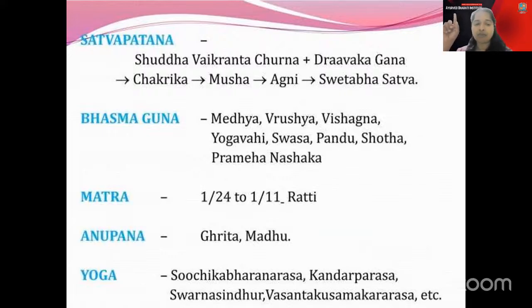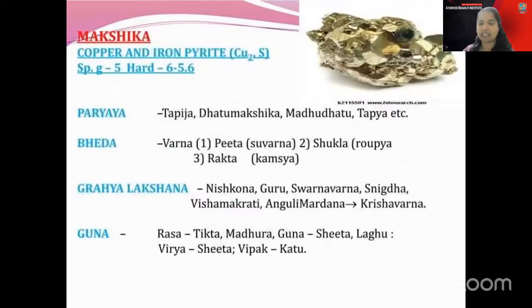When it comes to Yoga, Sujigavarana Rasa, Kandarpa Rasa, Swarna Sindura and Vasanta Kusumakara Rasa were asked. Coming to Makshika, the important synonyms are Madhudadu and Tapya. How you have to understand Tapya is that whenever a Makshika, meaning a housefly, is coming, what will you do? You will tap it, no? So tap means Tapya or Tapija. That's what you have to understand. Then Tamra Gandha Asya is also one of the synonyms told. Then Hema Makshika is there. Tapya, Tapija is only enough.